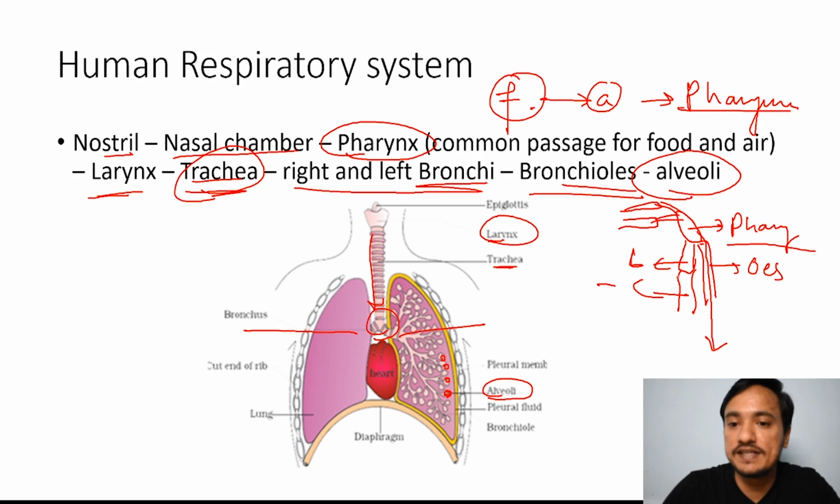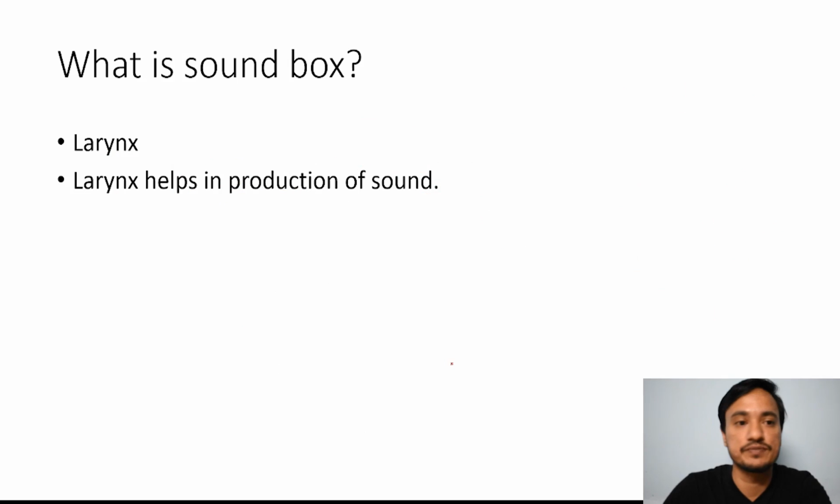Larynx opens into pharynx, and larynx is then continued with the trachea. The trachea is divided into bronchi, right and left bronchi. The bronchi then further divide into bronchioles, and ultimately they form alveoli at the terminal part, which are sac-like structures, which we are going to see afterwards.